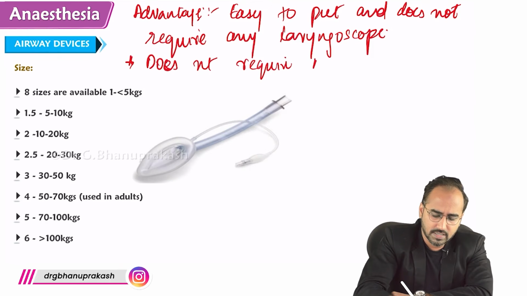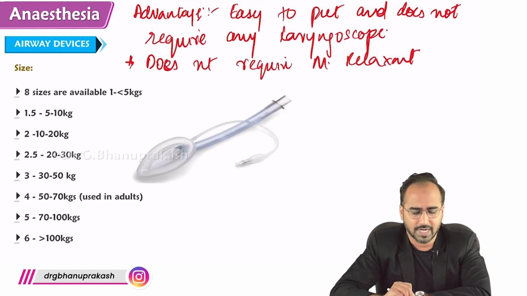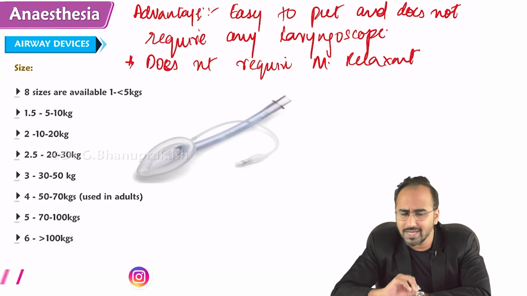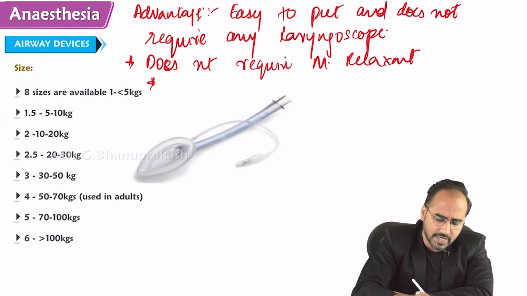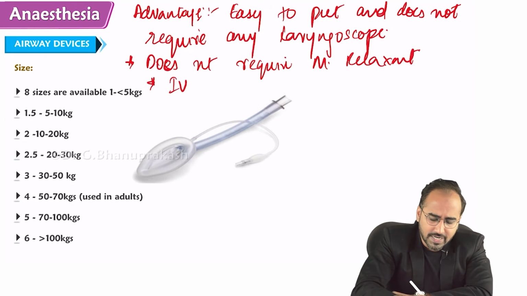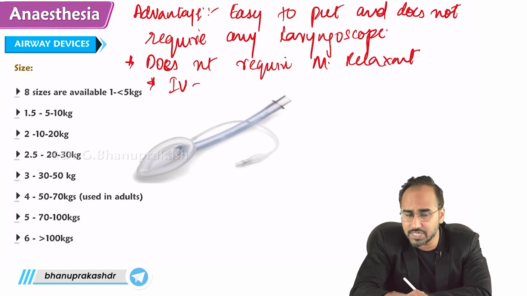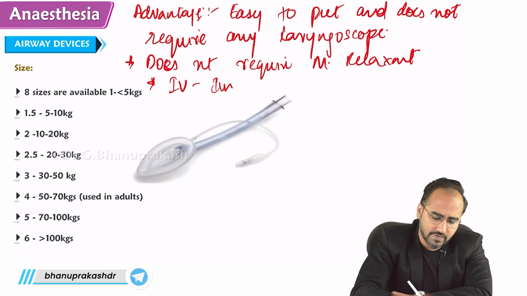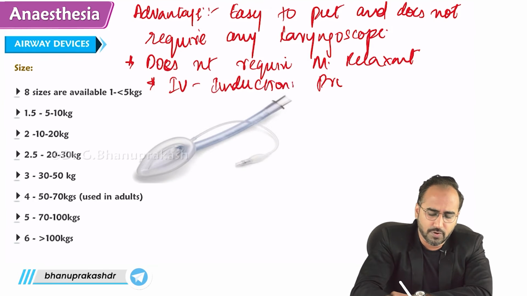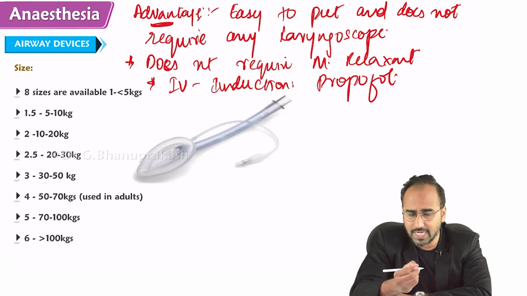That is the advantage of using the LMA. But it might require what? An IV induction agent. Which is the IV induction agent of choice for LMA insertion? Propofol. IV induction is required, that is propofol.